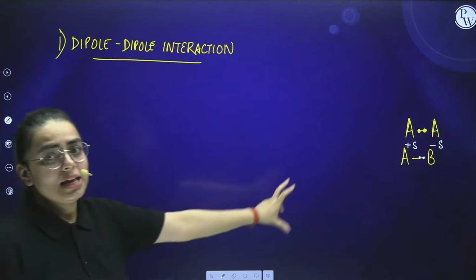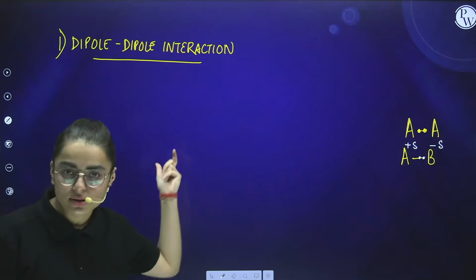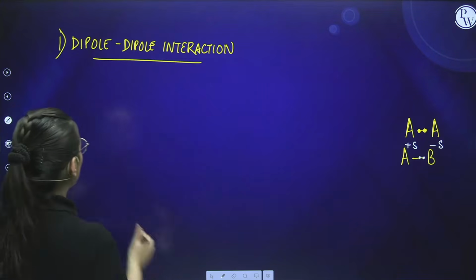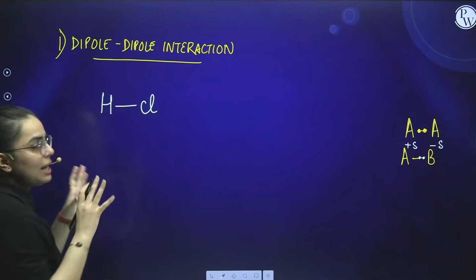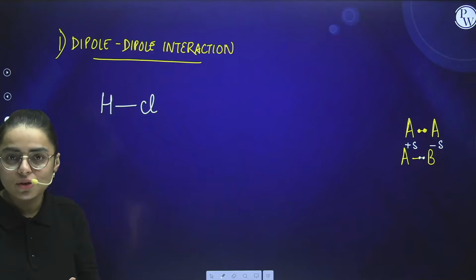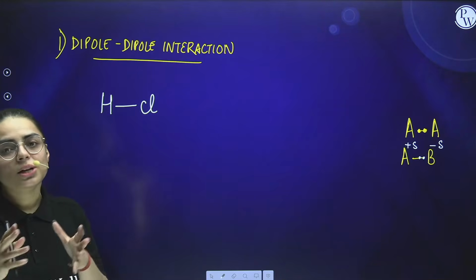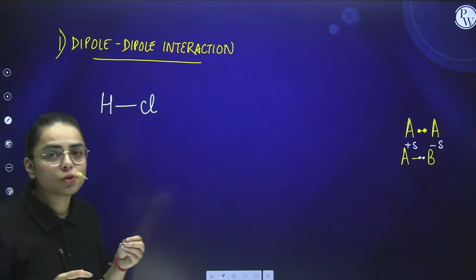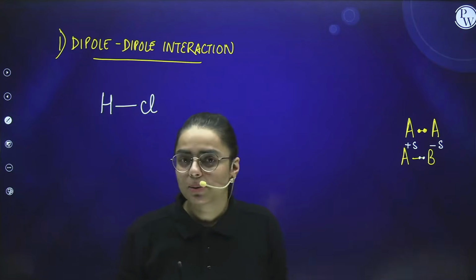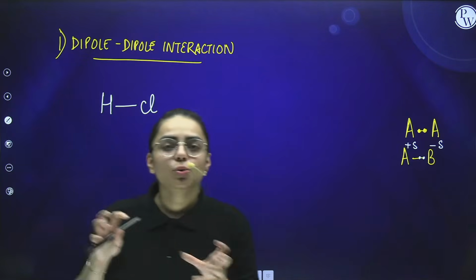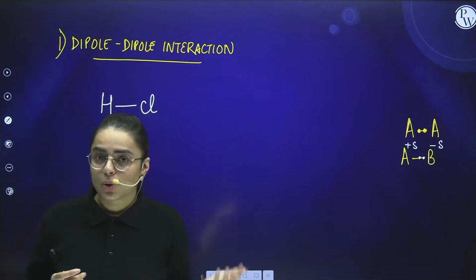I would say this concept is going to help you a lot in this situation. How? If I talk about HCl. There is a bond between hydrogen and chlorine, and there are two electrons in between them. What do we observe over here? We observe that chlorine is more electronegative as compared to the hydrogen atom.